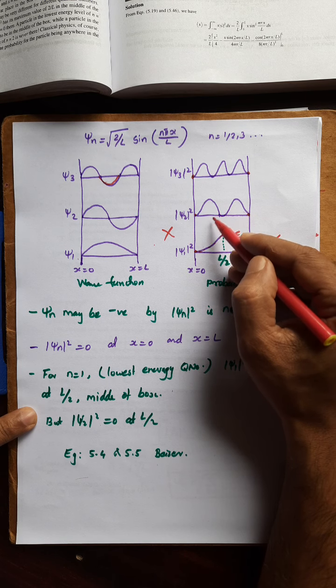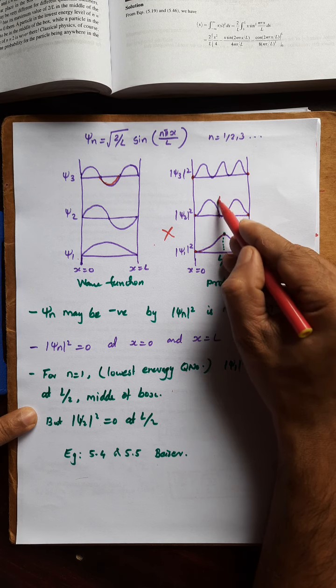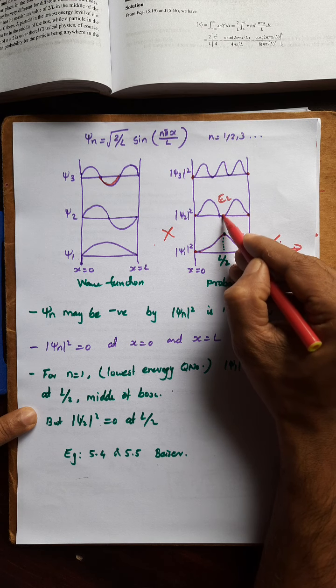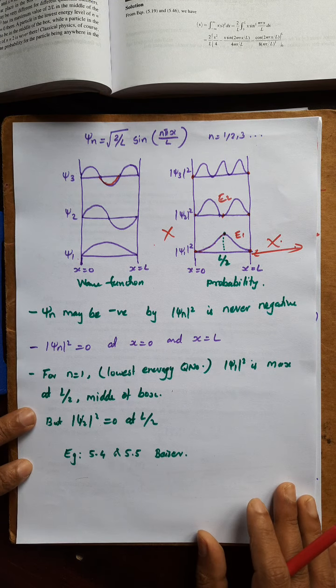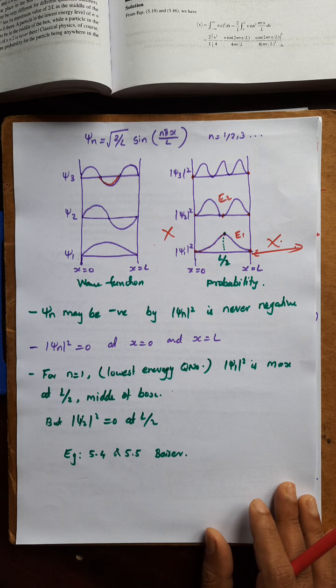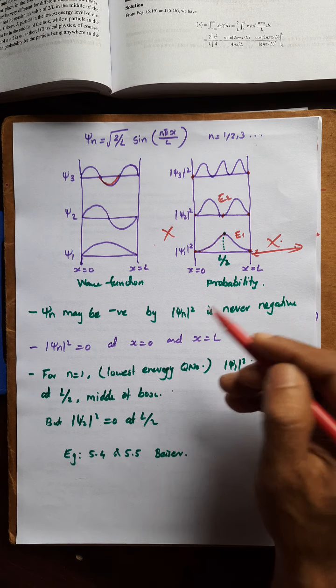But what about psi 2? For a particle with energy E2, the probability at the middle is 0. So that is what quantum mechanics says. But classically, classical physics suggests the same probability everywhere.